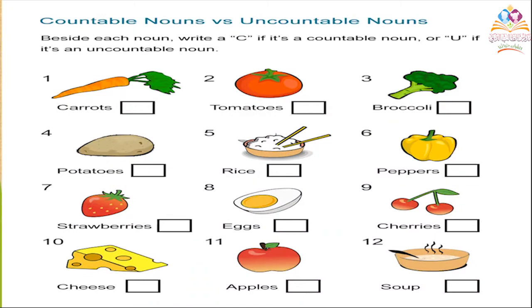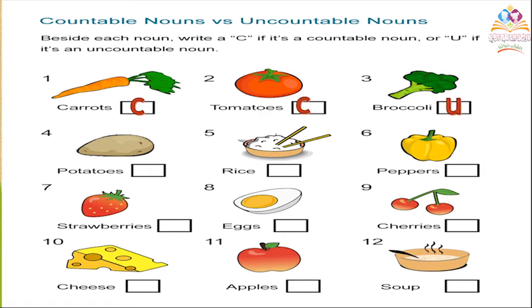Here let's do this exercise to know if we are understanding or not. Beside each noun, write a C if it's a countable noun or U if it's an uncountable noun. Number 1, carrots. Is this noun countable or uncountable? Yes, countable. Excellent. Number 2, tomatoes. Countable or uncountable? Yes, countable. Broccoli.